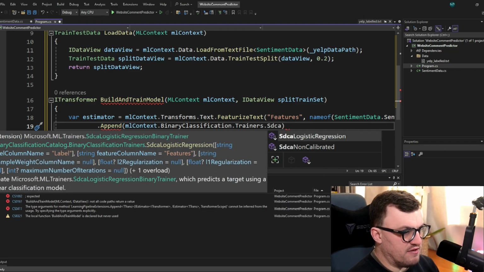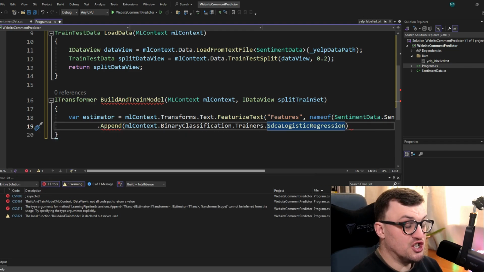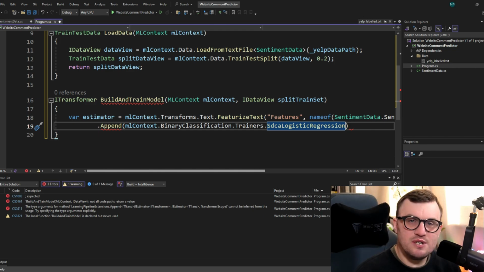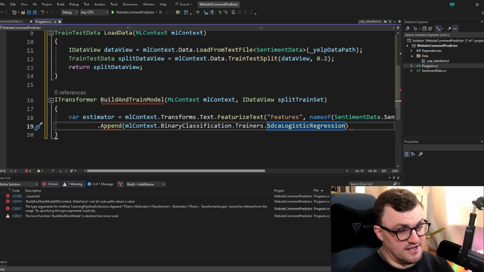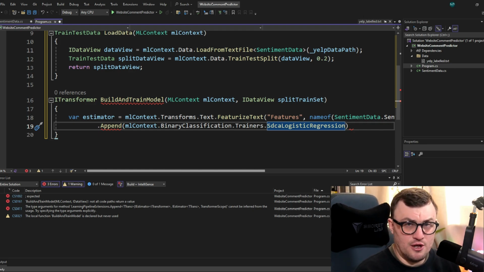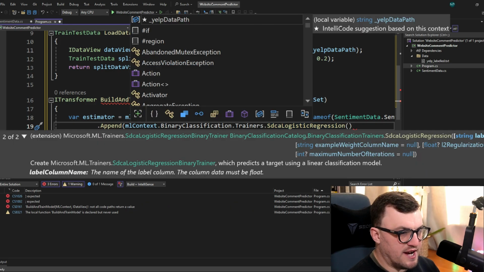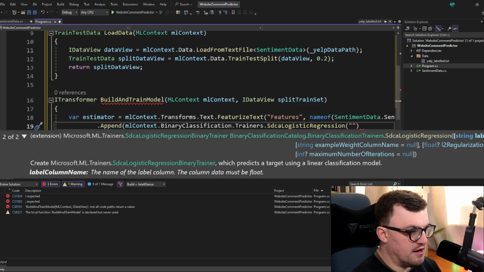For this, I'm going to select the SDCA logistic regression algorithm. I would say go with the algorithm that is specified in the documentation for your use case. For sentiment analysis, it's recommended to use this regression algorithm. So that's what I'm going to use. It expects a label column name, so we're going to be using the column name label.